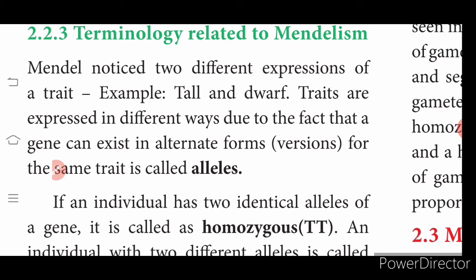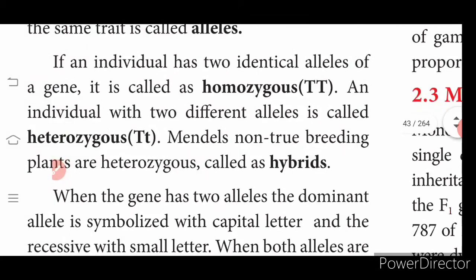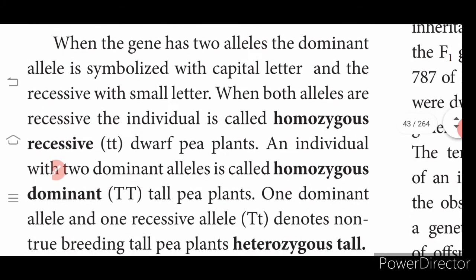These are called alleles. Homozygous: if an individual has 2 identical, the same allele, then it is homozygous. If it has 2 different alleles, it is called heterozygous. Mendel's non-true breeding plants are heterozygous, and they are called hybrids.